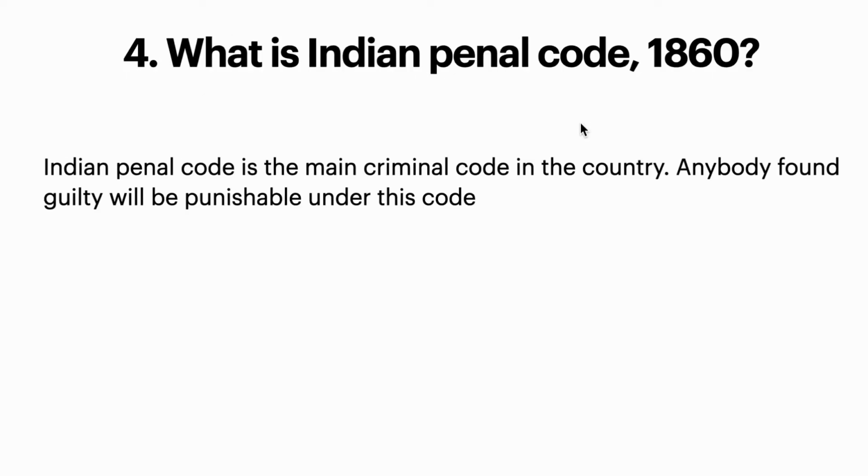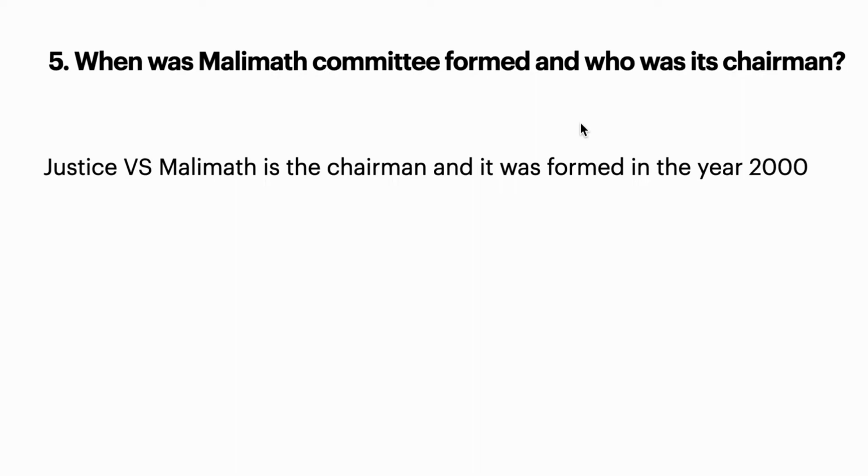Now the fourth question is, what is the Indian Penal Code 1860? This Indian Penal Code is the main criminal code in the country. Anybody who is a criminal will be punished under this code only. Till date, this Indian Penal Code is being followed. So now the next question.